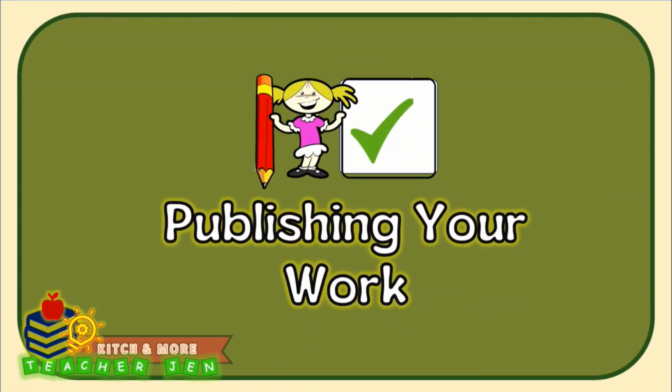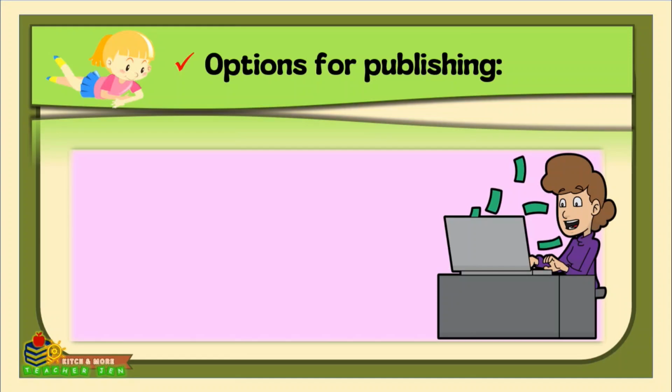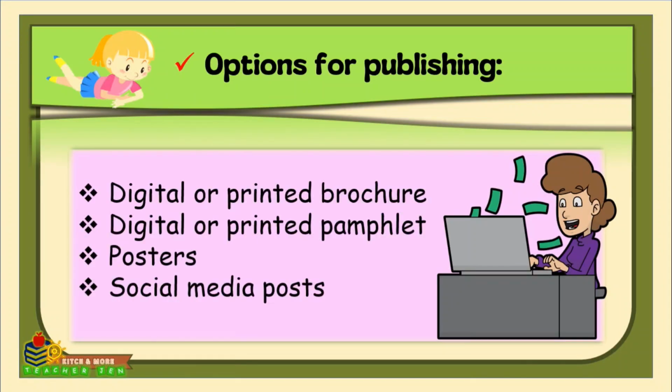So after revising and editing, your problem solution essay is ready for publishing. And you can actually do that in many ways, like through digital or printed brochures, a concise and visually appealing format, then wherein you highlight the key points, solutions, and engaging graphics. And this is perfect or great for schools, community centers, and events. Or you can also publish it through digital or printed pamphlet. So these are actually more text-focused than a brochure, and these are ideal for educational settings and public distribution.